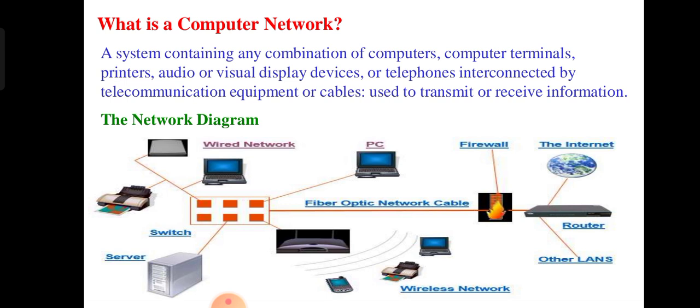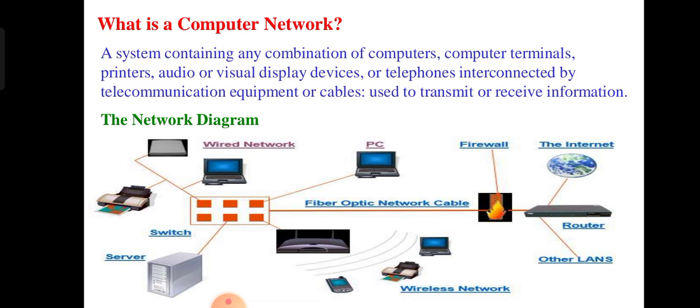Here is a simple sample network diagram. A network means we use particular electronic devices, input devices and output devices, and we use connections between the devices. We can use wired connections and wireless connections also. So there is connection-oriented communication, and there is also wireless communication. We are going to learn those now.